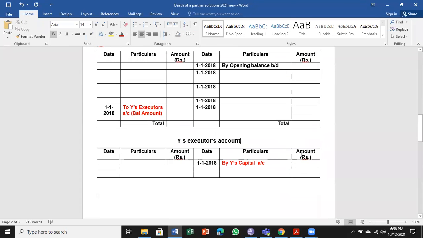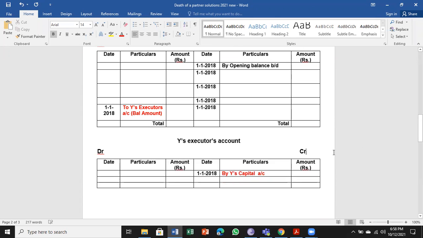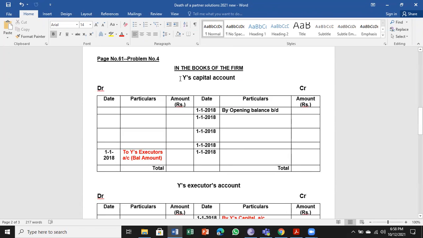We should never forget it, because possibly you may lose a mark if you don't write it. Even the headings, in the books of the firm, Y's capital account, all those are to be written. The format remains the same, debit and credit. The date of death is 1/1/2018.